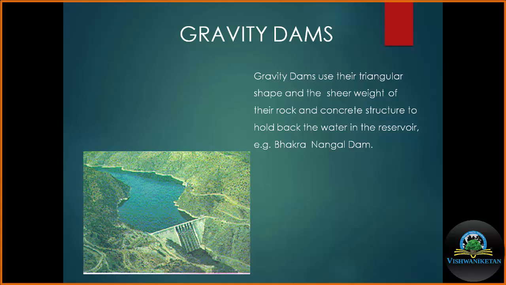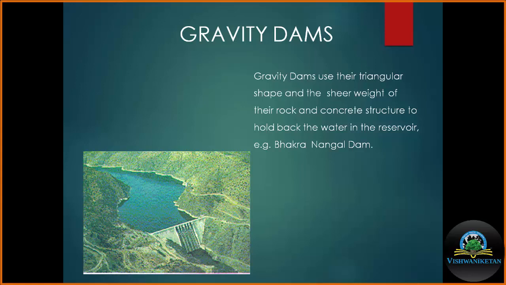When properly constructed, the gravity dam is considered the safest type of dam. But the necessary condition for the gravity dam is that the foundation rock should be very strong, because in this dam, the weight caused by the impounded water plus the self-weight of the dam will be directly transmitted to the foundation rocks.